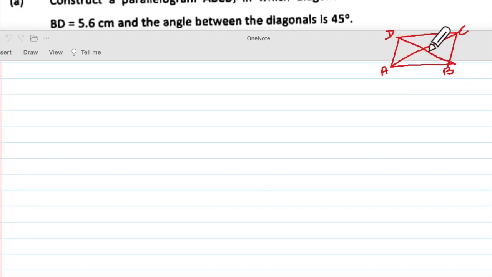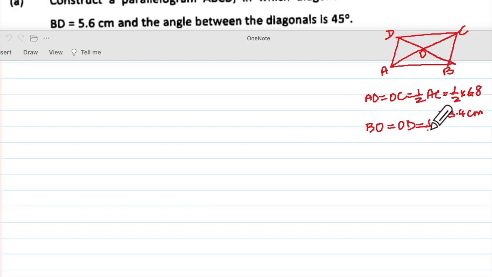Okay. Now let us call this O. Do you know that the diagonals of a parallelogram bisect each other? Yes. So AC will be having AO equal to OC. So AO equal to OC equal to half AC, which is half into 6.8, which will be 3.4 centimeter. And what else you'll write? BO equal to OD equal to half BD equal to half into 5.6, which is equal to